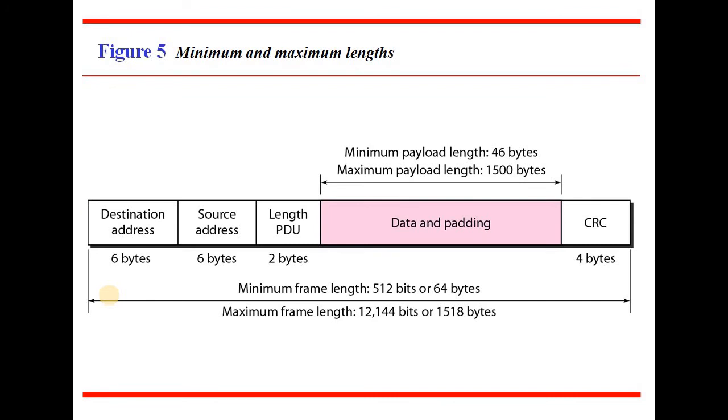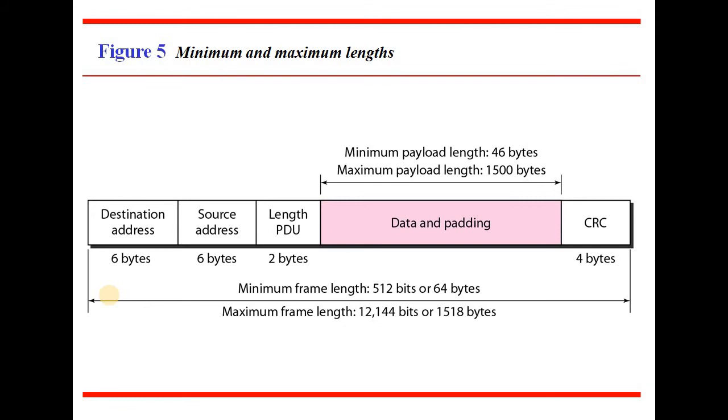Next, the minimum and maximum lengths of a MAC frame. Destination address, as I said, is 48 bits, source address 48 bits, the PDU length is 2 bytes, and the data and padding length has a minimum of 46 bytes and a maximum of 1500 bytes.